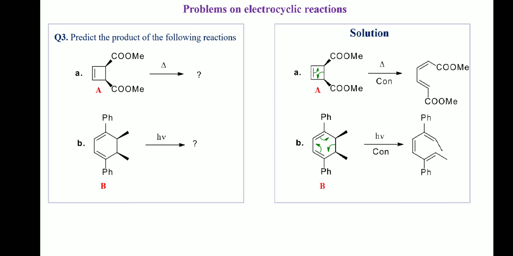Compound B has a 4 pi electron system. So, its acyclic conjugate will have a 6 pi electron system, that is 4n plus 2 pi electron system. Under photochemical condition, the allowed rotation will be con. Since under con rotatory process, relative orientation of groups remains intact. So, in the product, the two methyl groups will be pointing in the same direction.